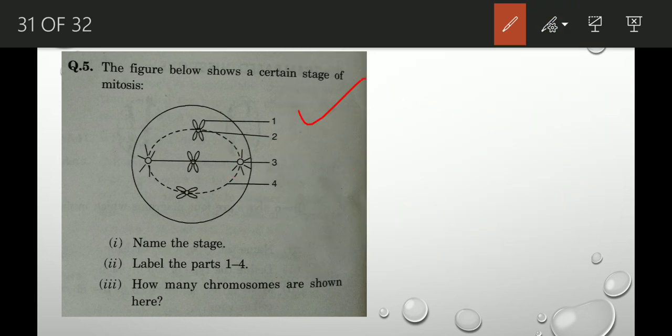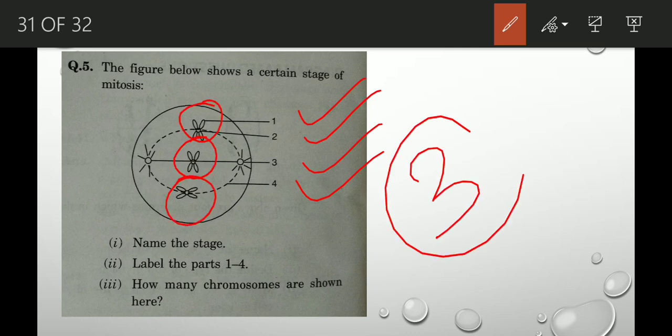These are the 4 labeling. 1 means chromatids. 2 is centromere. 3 is centriole. And 4 is spindle fiber. Clear? And how many chromosomes are shown here? Very easy question. 3 chromosomes. 1, 2, 3. So 3 chromosomes are shown here. Clear?